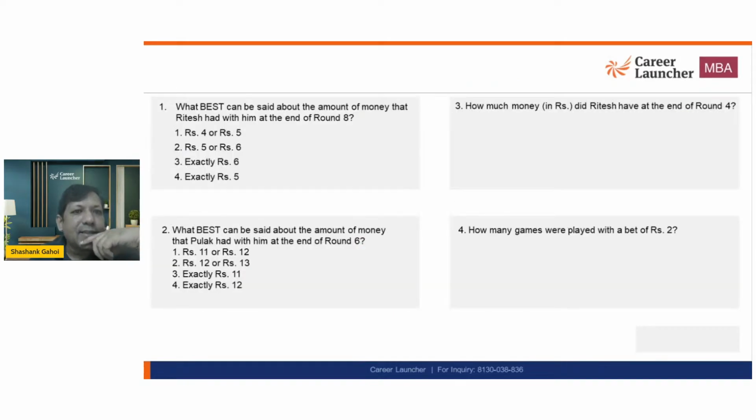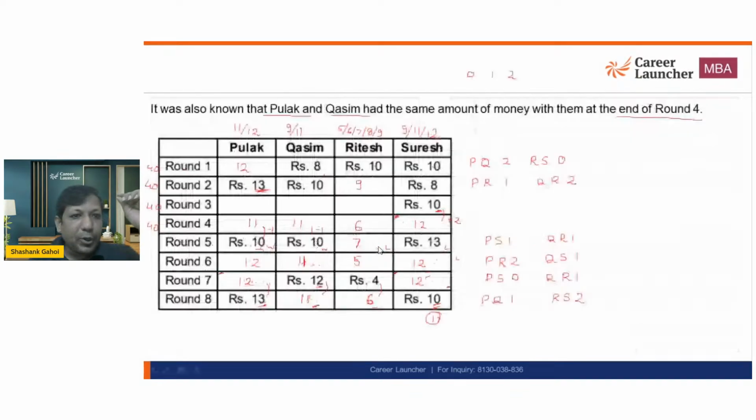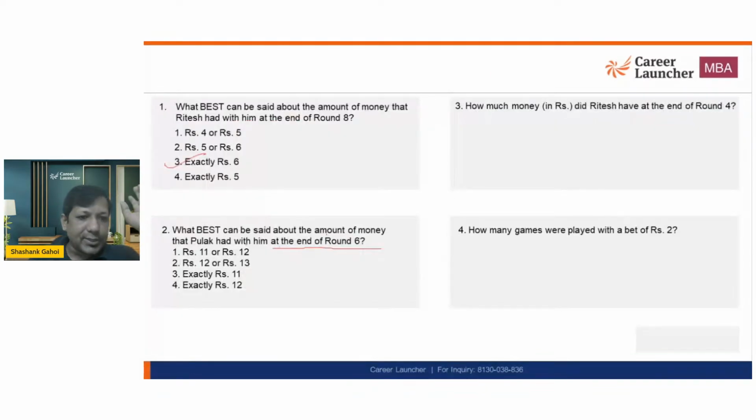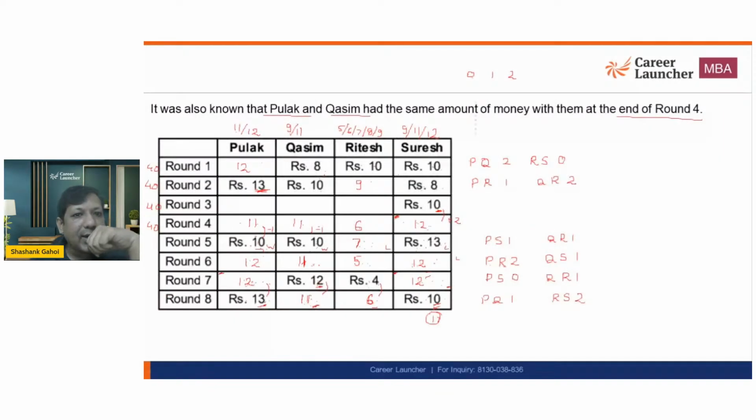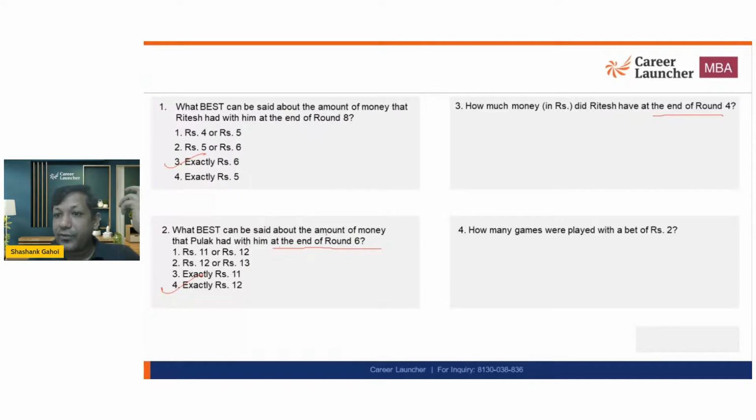Now, what can be said about the amount of money that Ritesh had at the end of round 8? So, at the end of round 8, Ritesh had 6 rupees. So, if it's not needed that we need to calculate what is happening after round 3, I would be happy. Now, what best can be said about amount of money what Pulak had at the end of round 6? So, Pulak had at the end of round 6, that is 12 rupees. How much money did Ritesh have at the end of round 4? So at the end of round 4, Ritesh had 6 rupees. That also we figured out.